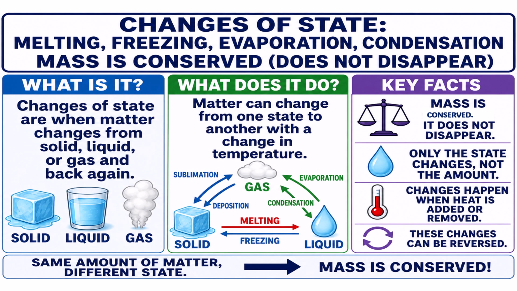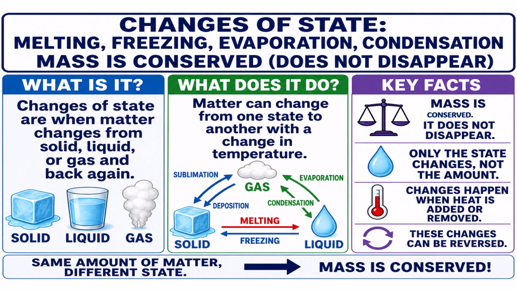Changes of state. Melting, freezing, evaporation, condensation. Mass is conserved. It does not disappear. Same amount of matter, different state. Mass is conserved. What is it? What does it do? And some key facts.